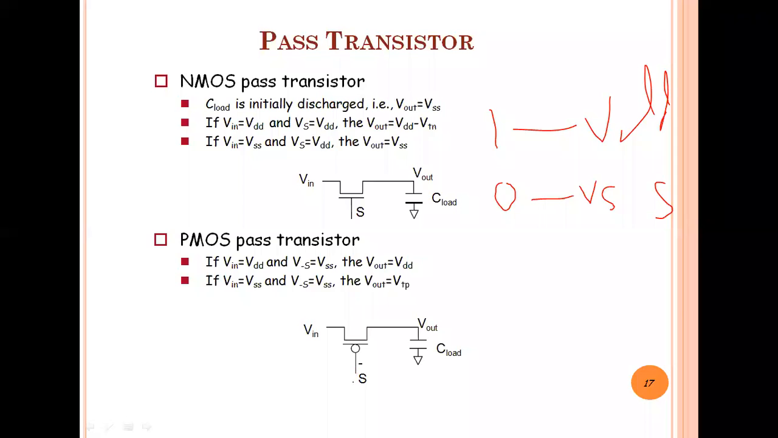And when we are applying the 1 to the PMOS transistor, it will go into the off state. So here, in the first case, I am applying the input as VDD, and at the gate terminal I am applying VSS. So this transistor will go into the on state, and Vin, which is VDD, will appear at the Vout terminal.